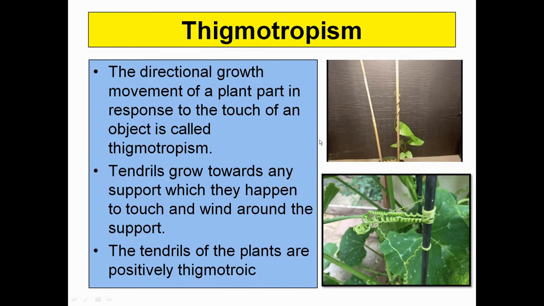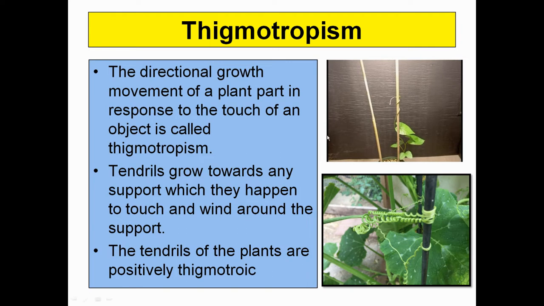Now come to the thigmotropism. This word is quite new to you. So thigmo means touch. The movement towards touch is referred to as thigmotropism. It is basically seen in the tendrils growing towards any of the support. You have seen at your home also that some stems or some sort of tendrils grow out of the plant body, and they sense the support near to them and grow along with that support only. That is referred to as thigmotropism.